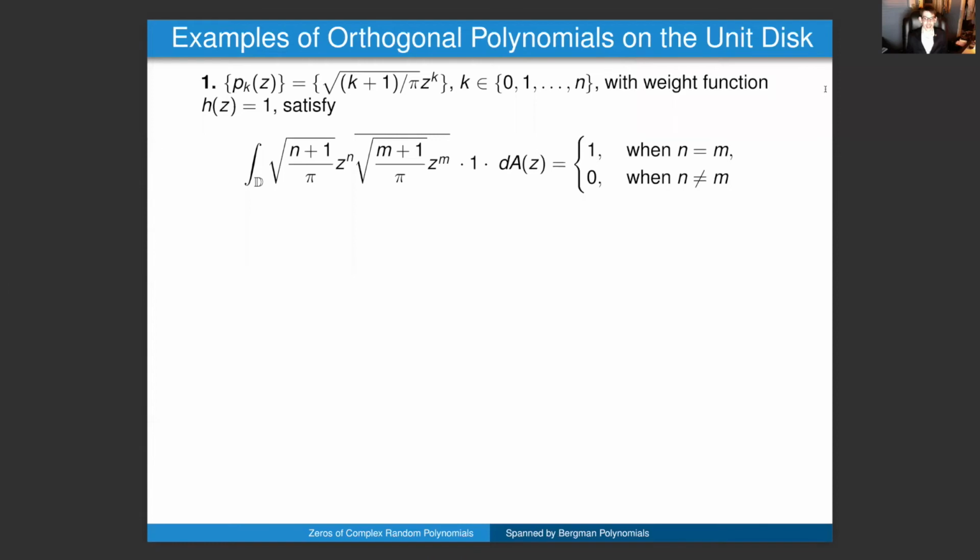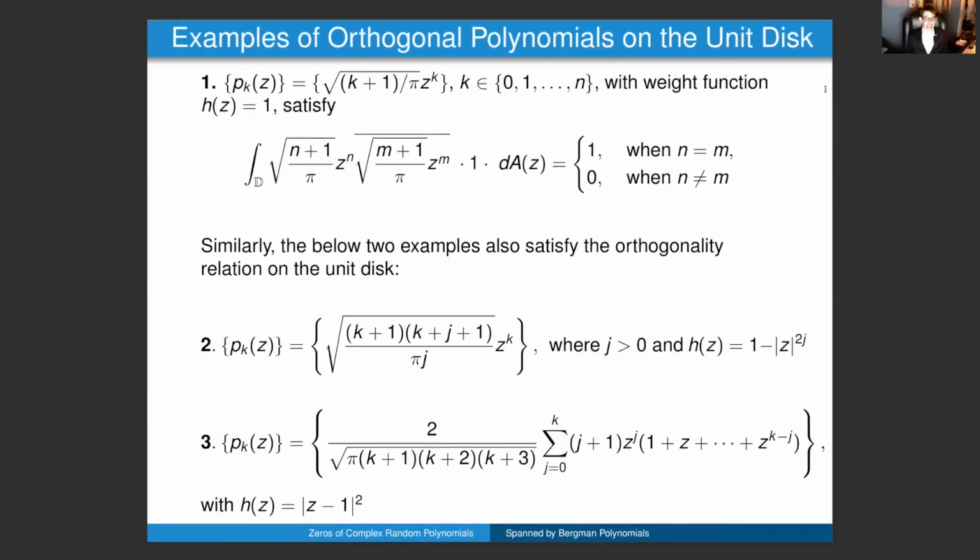Before moving forward, let's look at some examples of these spanning Bergman polynomials. First, consider the spanning functions to be this set of p_k's. In this case, the measure of orthogonality is taken to be just area measure in the plane, and we have the weight function h of z identically equal to 1. Using polar integration to complete the integral, one can show that the p_k's do indeed satisfy the orthogonality relation desired. For two more exotic examples, we leave it to the audience to show that these two sets of polynomials also satisfy an orthogonality relation with the measure taken to be area measure and their corresponding weight functions as given.